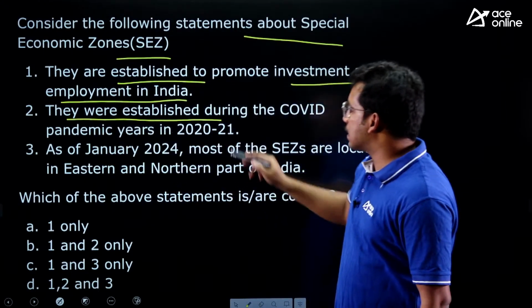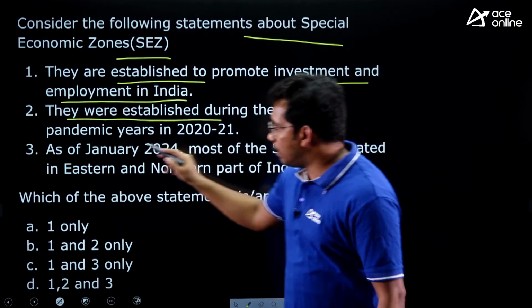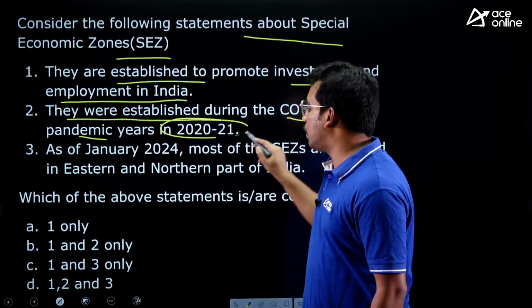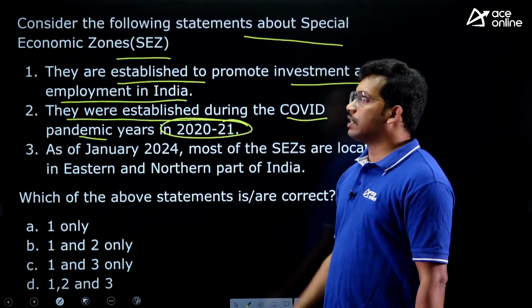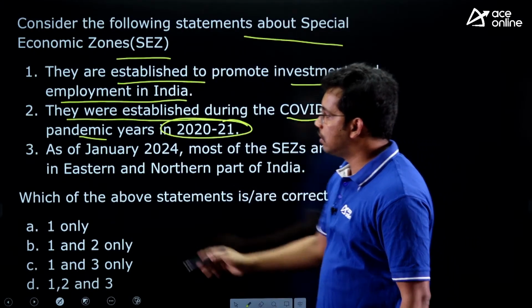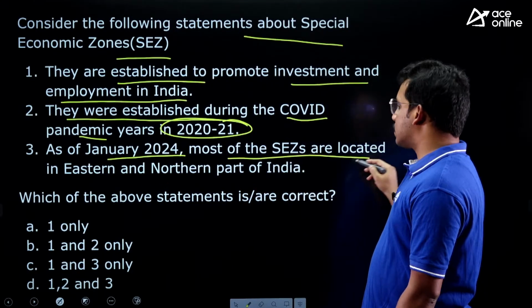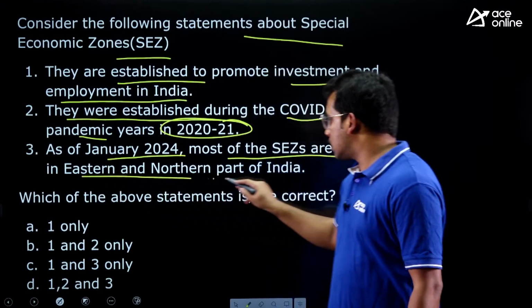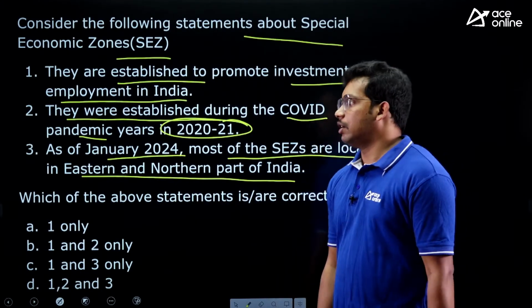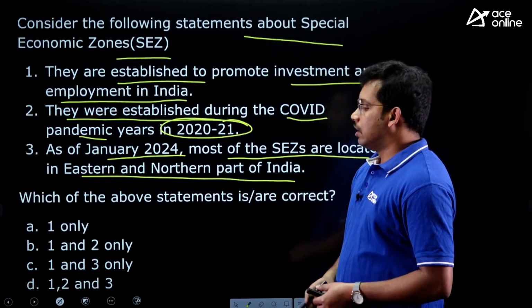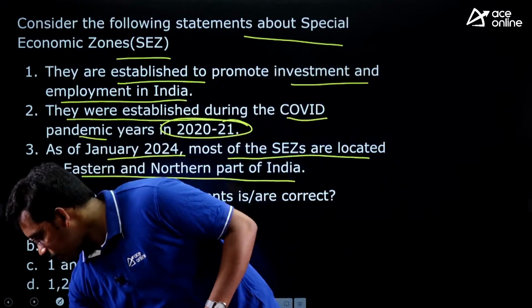So that is the objective. Second, they were established during the COVID pandemic years in 2020 and 21. Third, as of January 2024, most of the SEZs are located in eastern and northern part of India. So these are the statements. Someone can answer this.